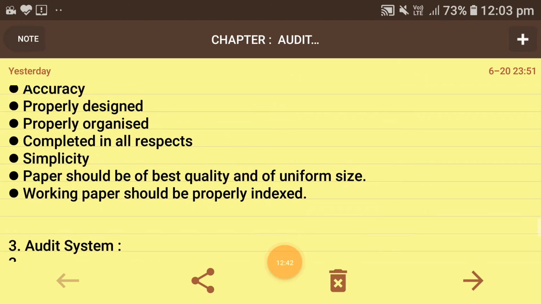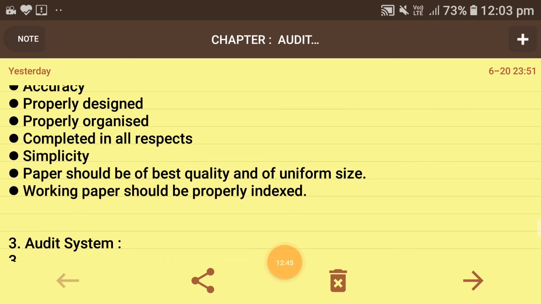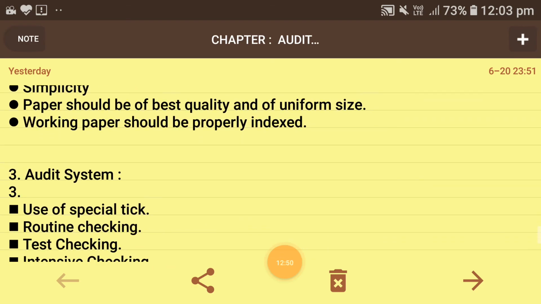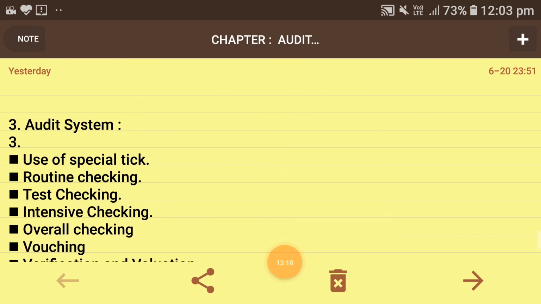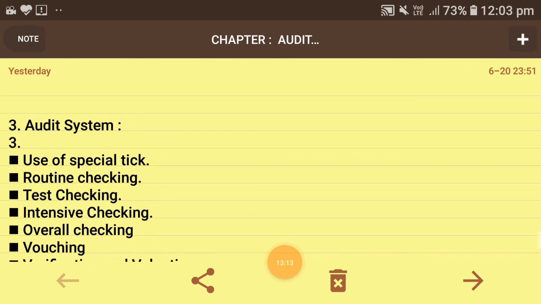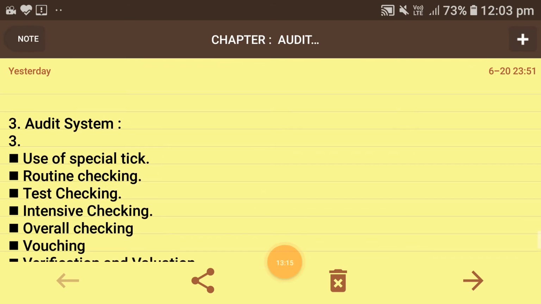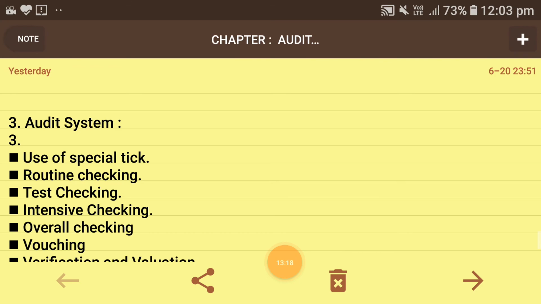Next, moving towards audit systems, what sort of system should be adopted by an auditor while auditing? First is the use of special ticks. While auditing we make marks showing that we have completed up to here, because this work continues for many days. So a special mark is put which gives a special message for any entries. Next is routine checking. It is a technique of checking the arithmetical accuracy of books of accounts, accounting statements, and other connected accounts. Checking of these books by an auditor or his staff is called routine checking.